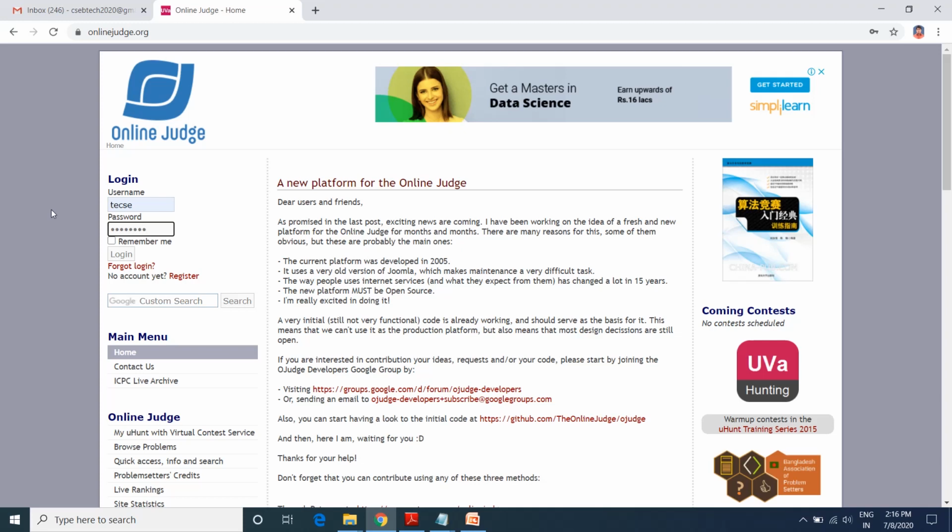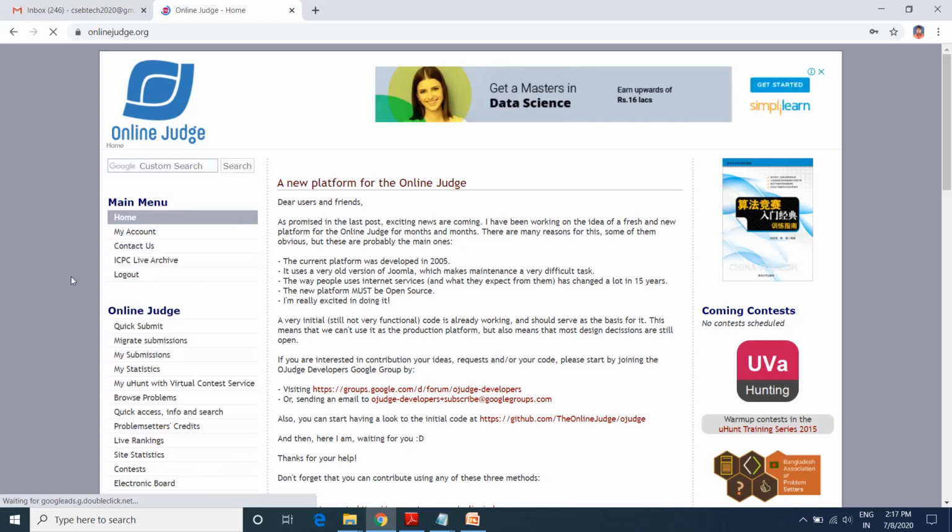Once you enter the password, click on the login button, and you will be allowed to enter into the website, onlinejudge.org.